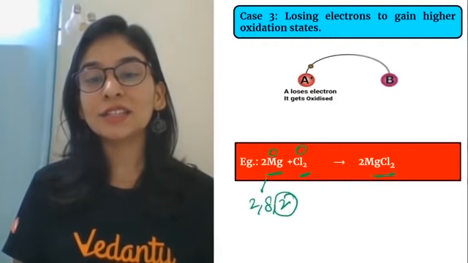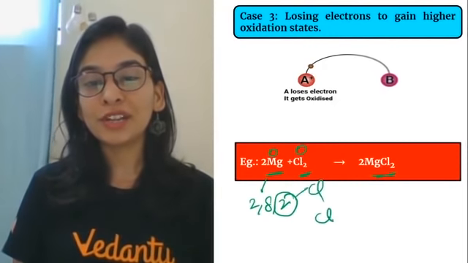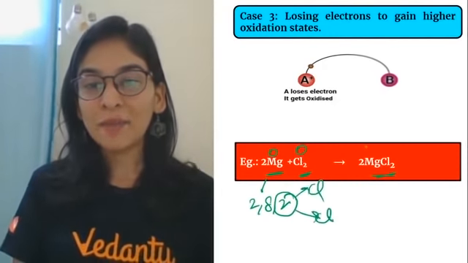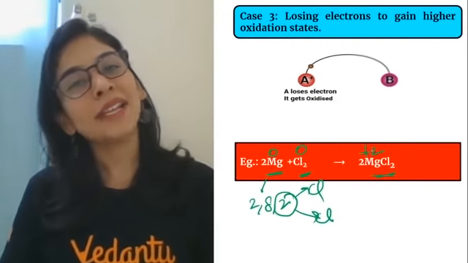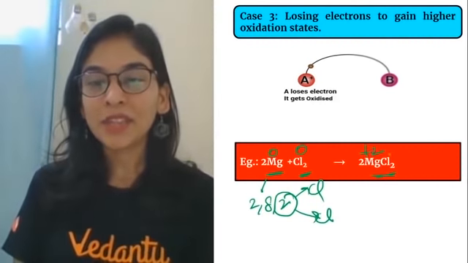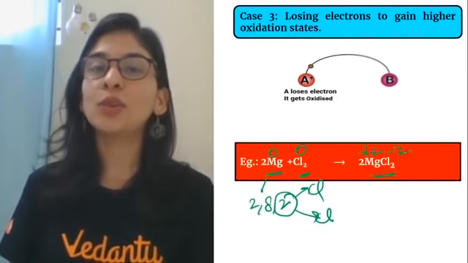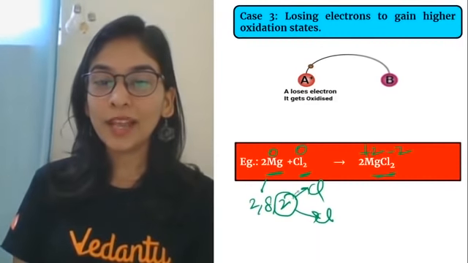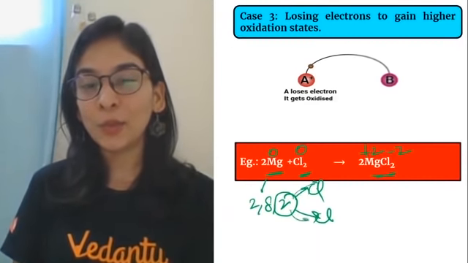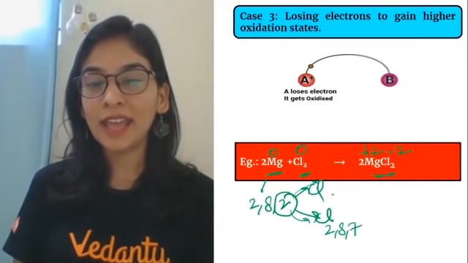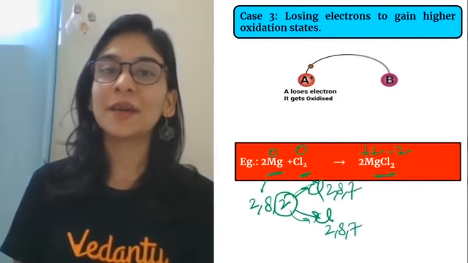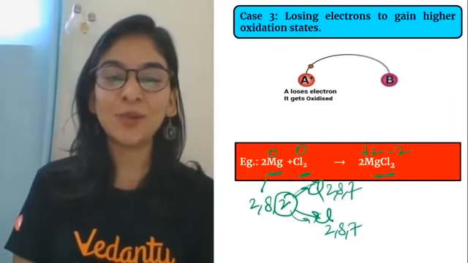It is losing these 2 electrons to 2 different chlorines, one here and one here. Magnesium is +2, basically I'm writing the valency only, nothing else. Each chlorine is -1, so 2 chlorines are -2, because 1 chlorine is gaining 1 electron, and the other is gaining 1 electron. Loss and gain of electron is what we need to understand here.